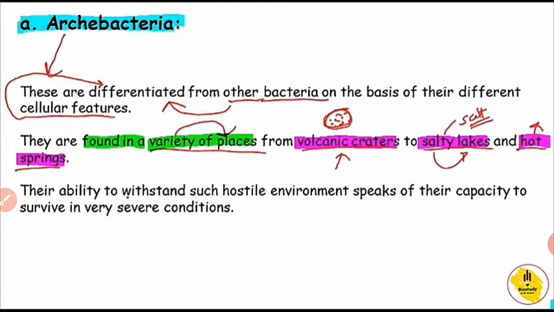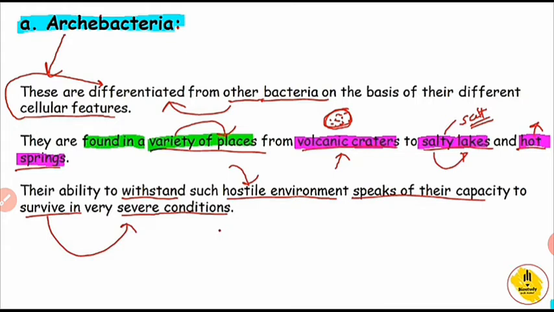Now, their ability to withstand such a hostile environment speaks to their capacity to survive in severe conditions. That means they survive.